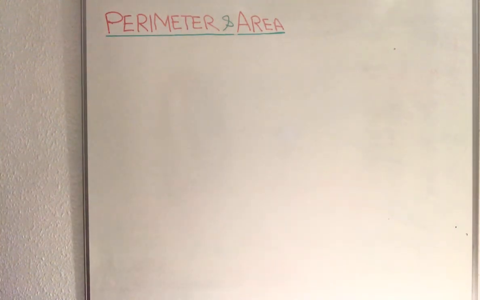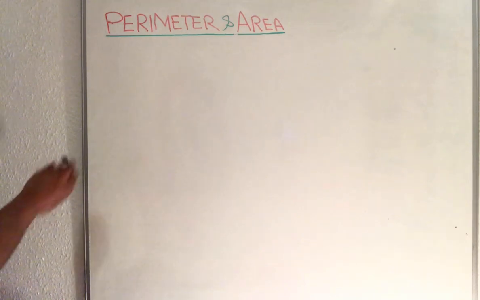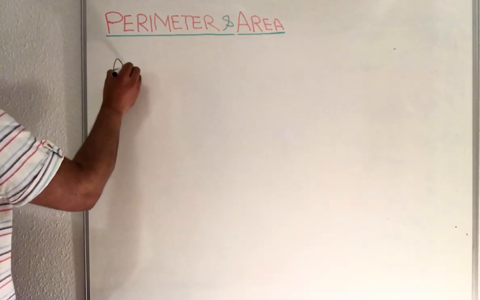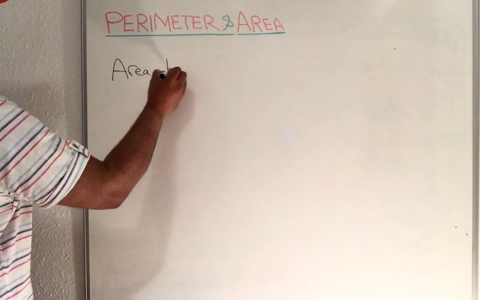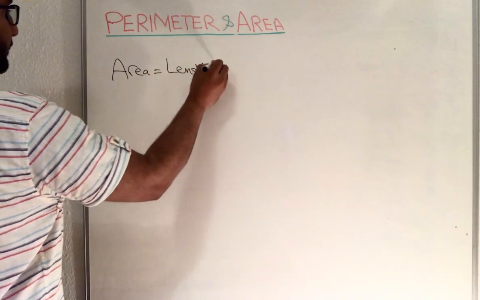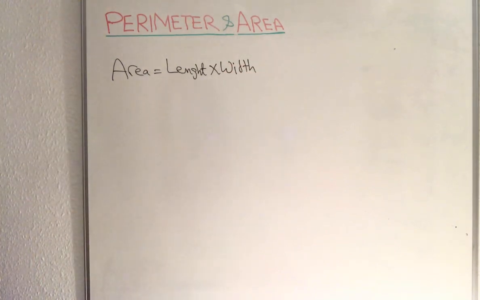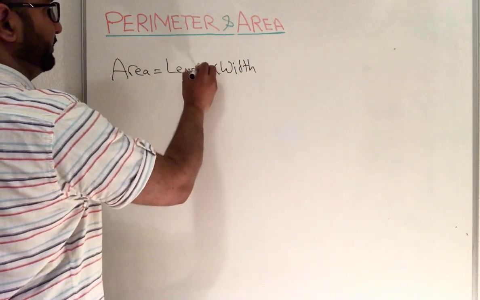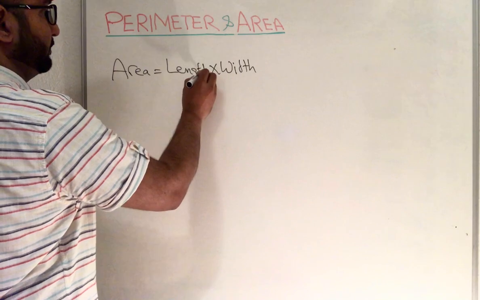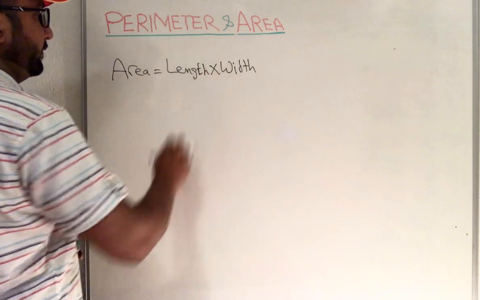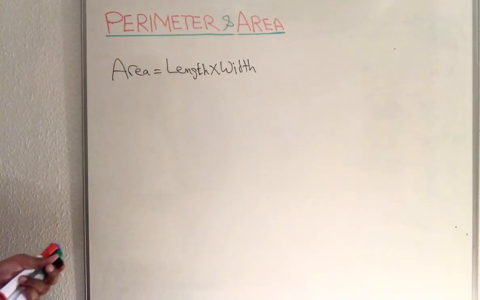So we can find the area of different shapes. When you are finding an area, that means length times width, for normal shapes.